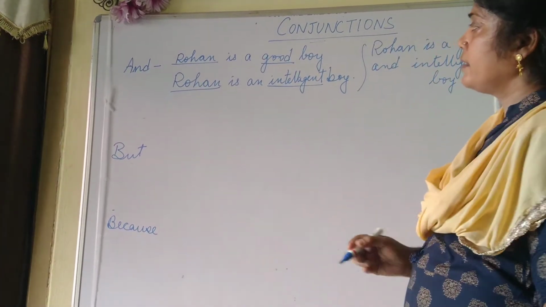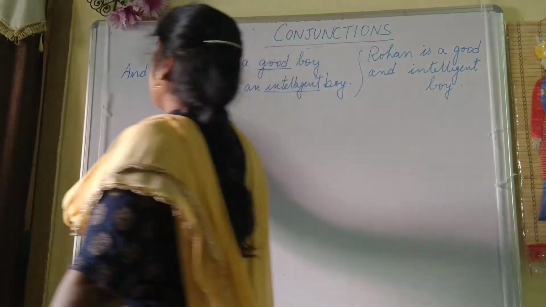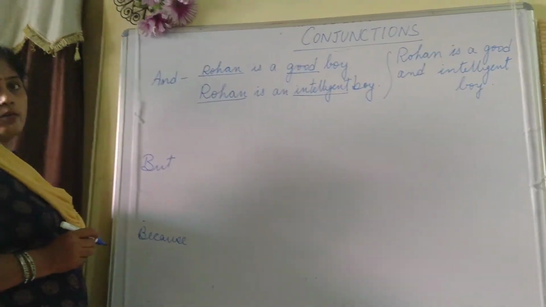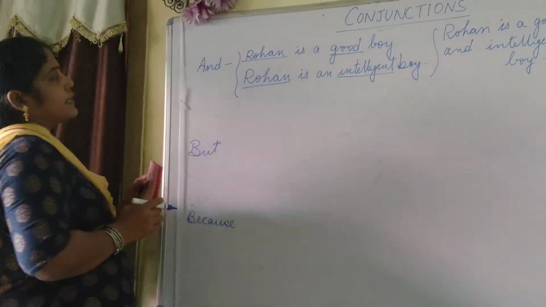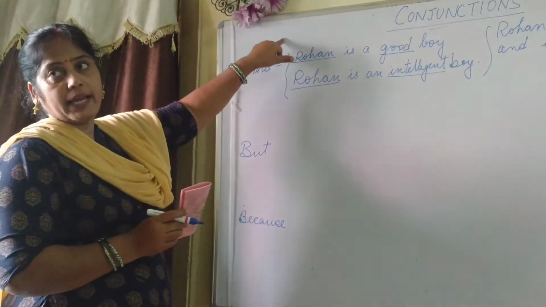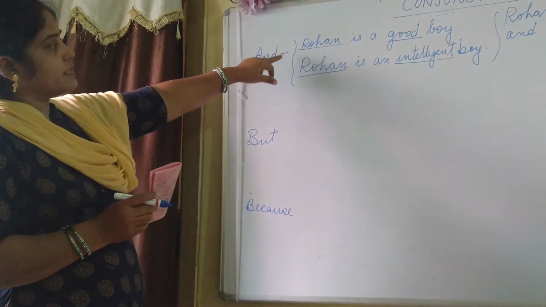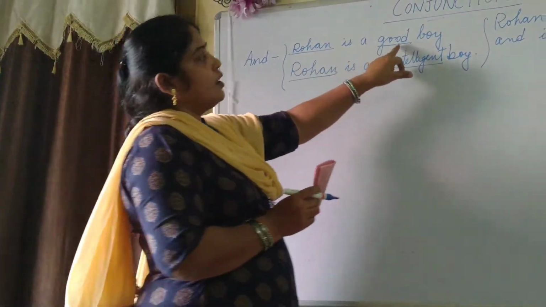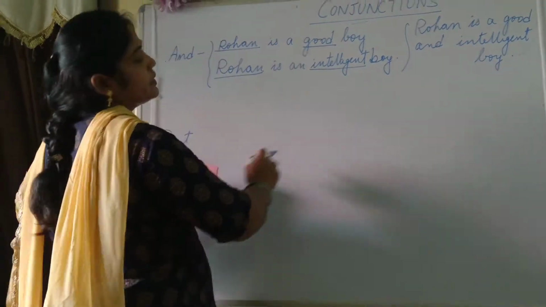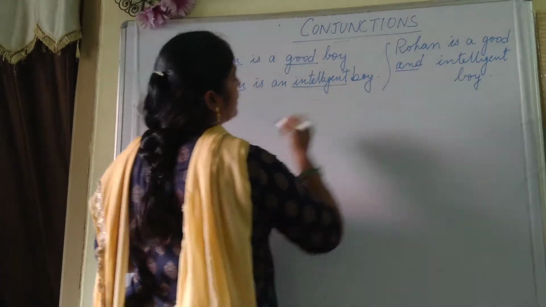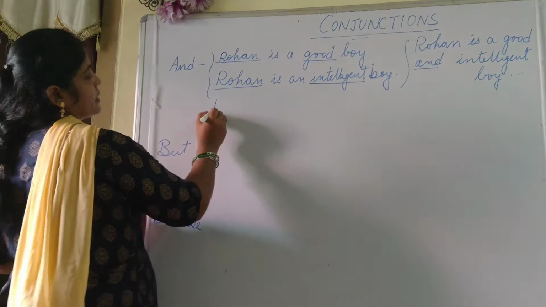Is it clear? Now this subject had a similar idea. The same idea was about this Rohan. So "and" is mainly used for similar ideas. It means if the subject is doing or having the same qualities or the same idea, then we use "and" here. In the next also we can say